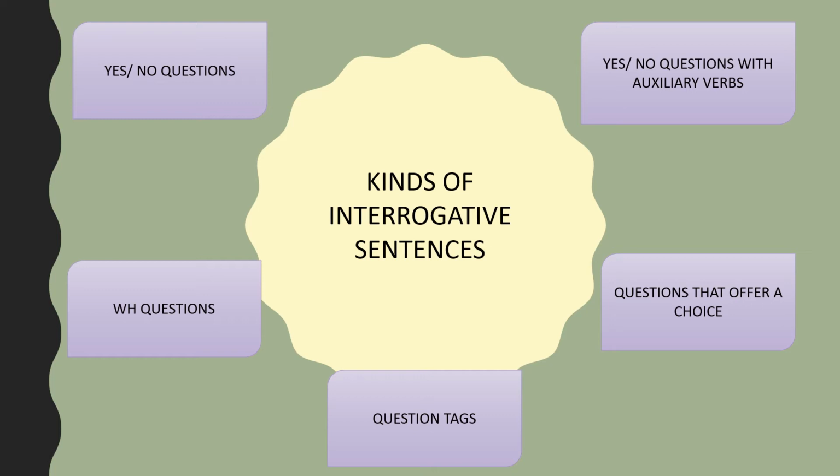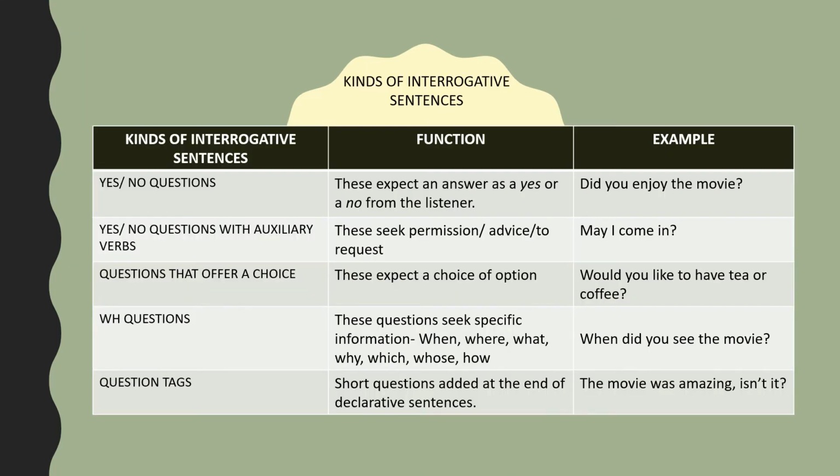WH questions. Questions that offer a choice to the listener. And the last one is question tags. These are the 5 types of interrogative sentences. Now I shall explain one by one each of them. I have made a list for you, a table for you to understand this very clearly.